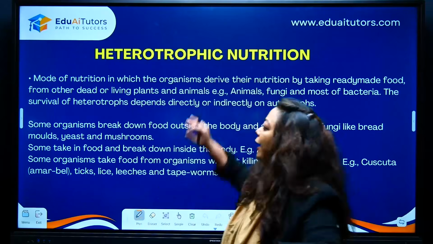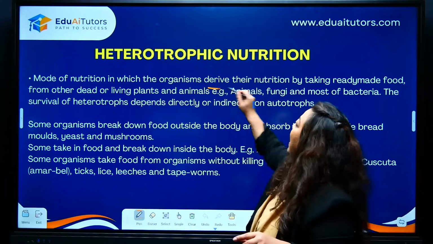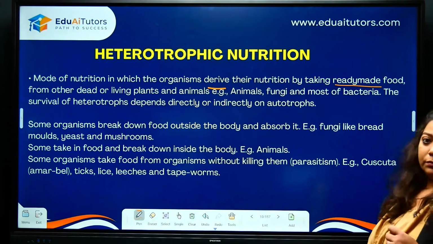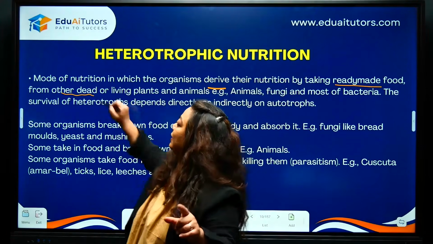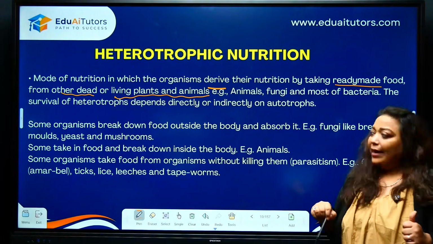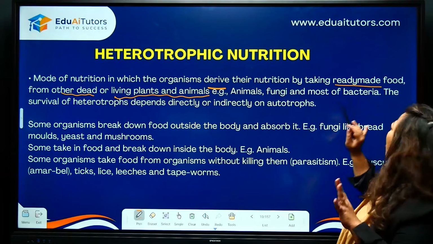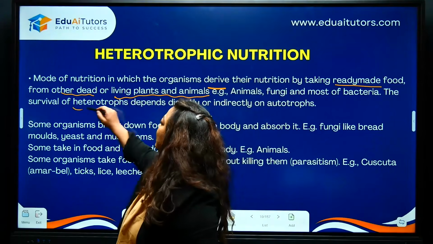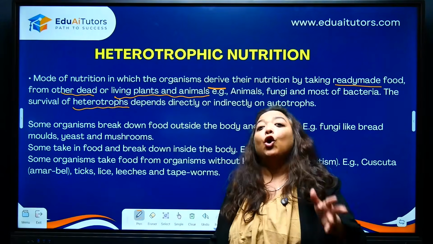Alright, next, heterotrophic. Let's focus on this. This is the mode of nutrition where organisms derive their nutrition by ready-made food. They do not make it by themselves. Alright, from where are they getting? From other dead or living plants and animals. So here what we see is that animals and fungi and most of the bacteria are all going to be heterotrophs. It's just the green plants and some blue-green algae. They are the ones which will be autotrophic.